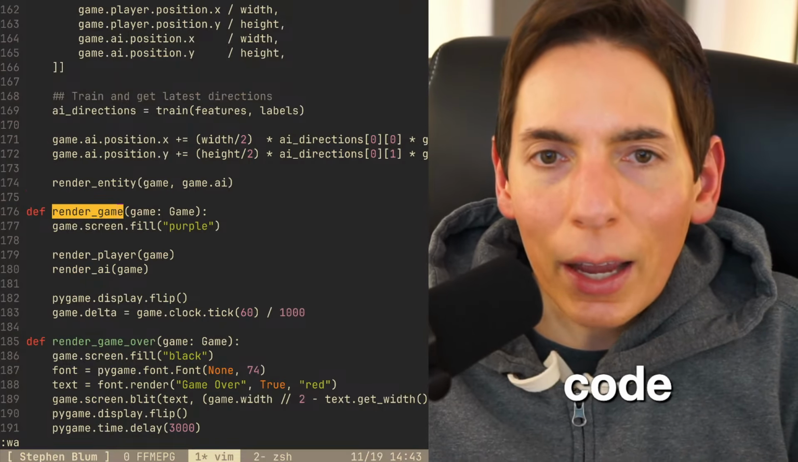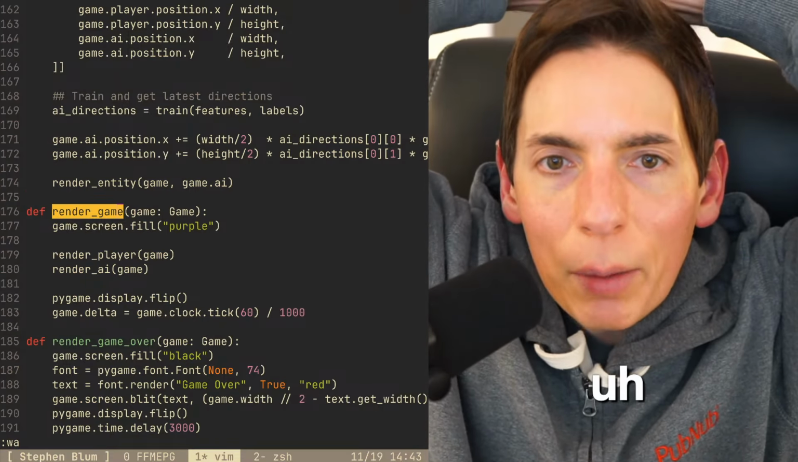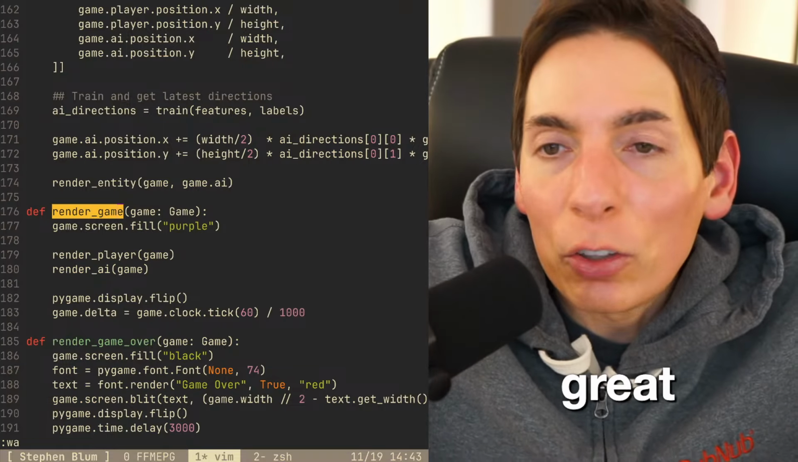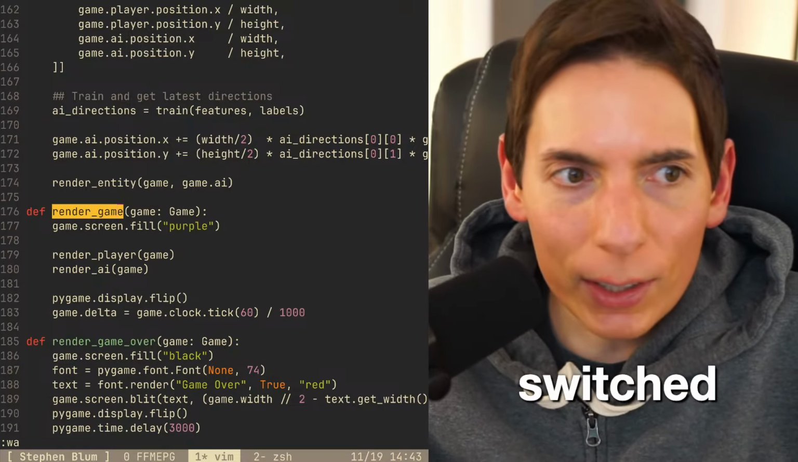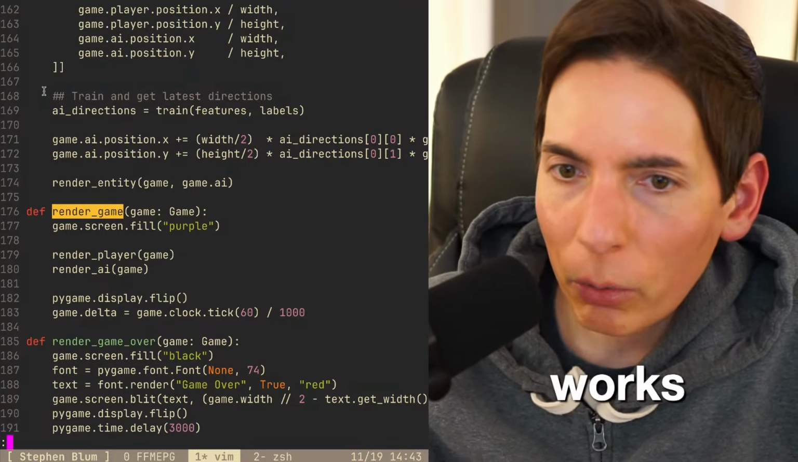Hey, thanks from the internet, man. How snappy Ghostty terminal is. Truly, isn't it great? That's why I switched over to it. That's why I switched to Ghostty, because it's a beautiful terminal and it works very well.